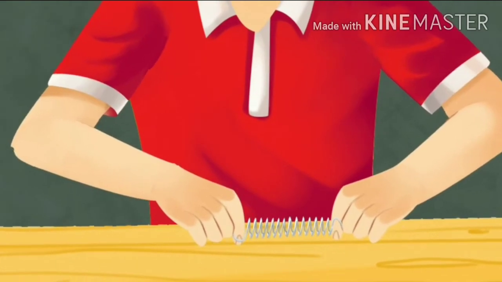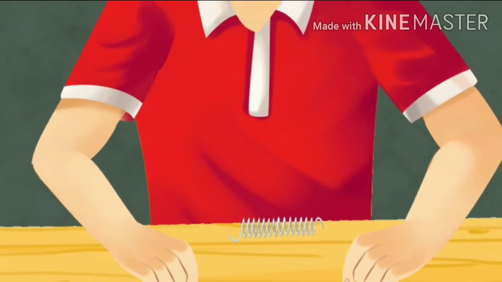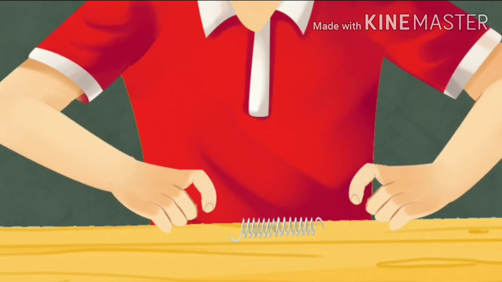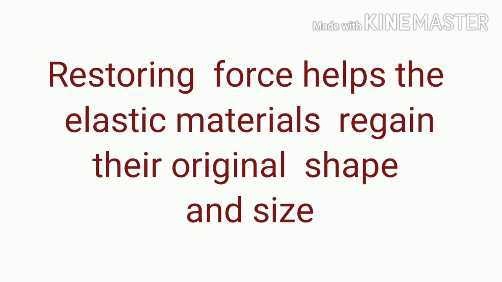Stress and strain. When a stretched spring is released, it comes back to its original shape and size. Similarly, when we compress the spring and release it, it comes back to its original shape and size. In both cases, the characteristic property of elastic material is acting, which is known as the restoring force. It helps the elastic materials regain their original shape and size.